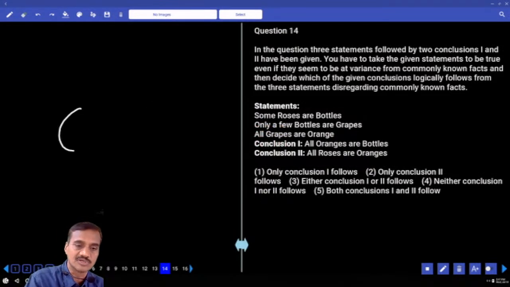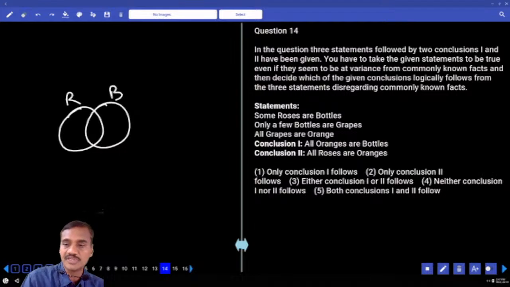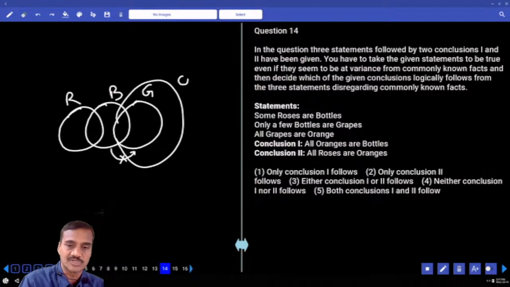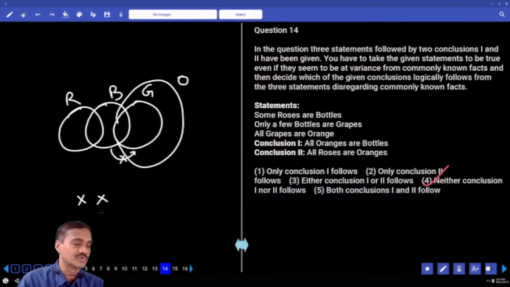Some roses are bottles. Now these are the roses that are bottles, rose and a bottle. And only a few bottles are grapes. Now some of the bottles are grapes but not all. This entire bottle cannot be part of grape. All grapes are oranges, this entire grapes is a part of this orange. And all oranges are bottles, that is false. All roses are orange, that is again false. Hence neither one nor two, the choice for question number 14.